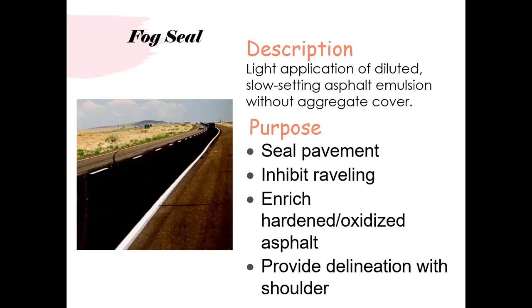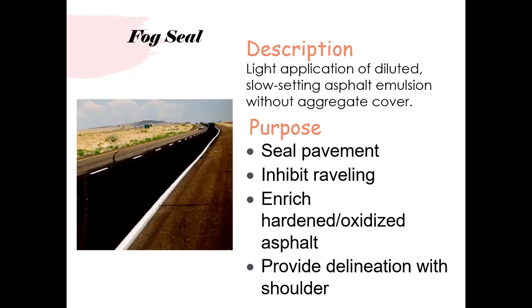So the purpose is to seal the pavement. It will prevent raveling, and it will give the asphalt a new surface.